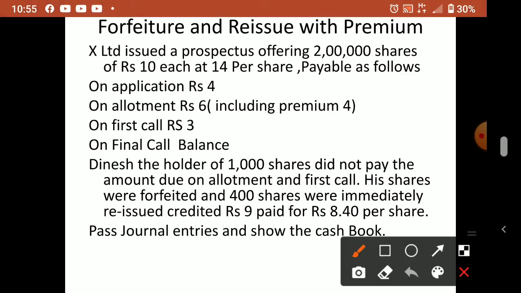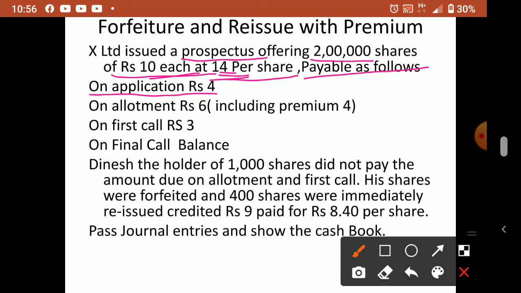Okay, so we'll see. X Limited issued a prospectus offering 2 lakh shares of rupees 10 each at 14 per share. Through a prospectus, we know that is the procedure. Before offering shares to the public, we have to issue a prospectus. So through the prospectus, we invited the public to subscribe to 2 lakh shares. The original value of the share is 10, and now they are issuing it for 14 rupees, meaning 4 rupees extra. That 4 rupees is the premium. How is it payable? As follows.